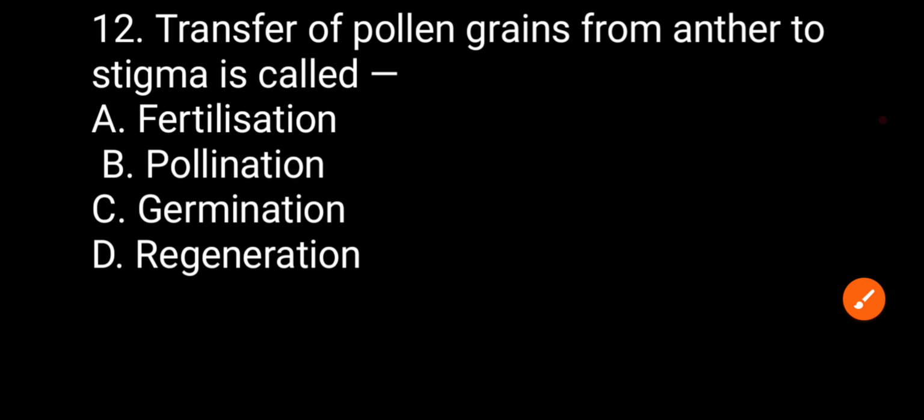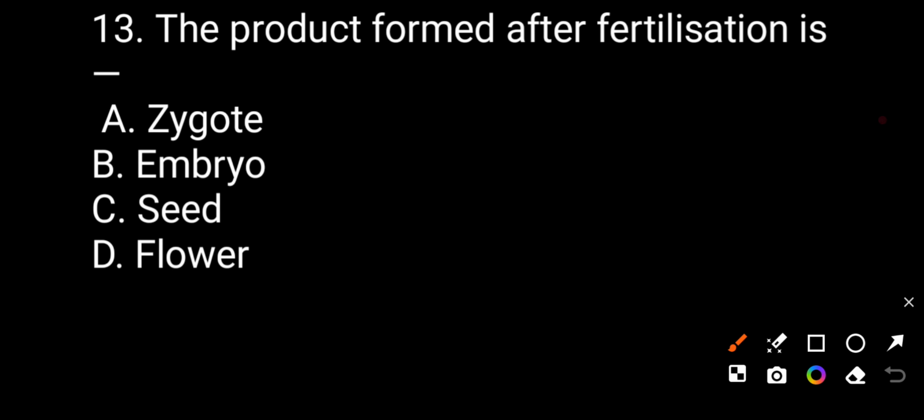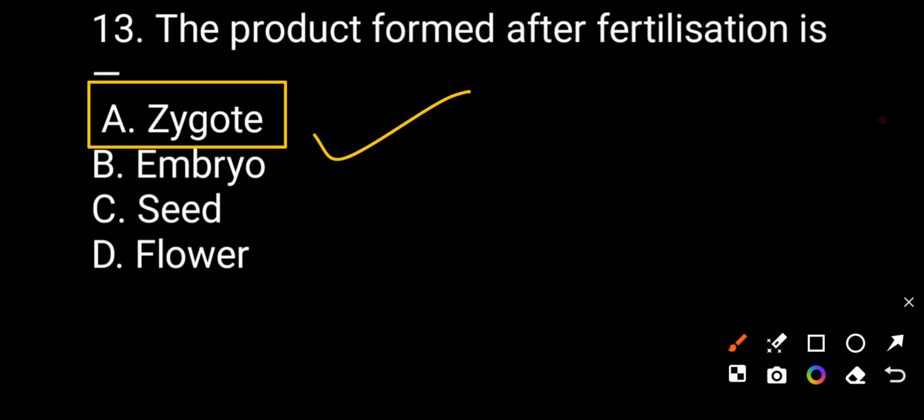The product formed after the fertilization is zygote, embryo, seeds, flower. The correct answer will be the zygote. The zygote is the product formed after the fertilization. Now see the question number 14.